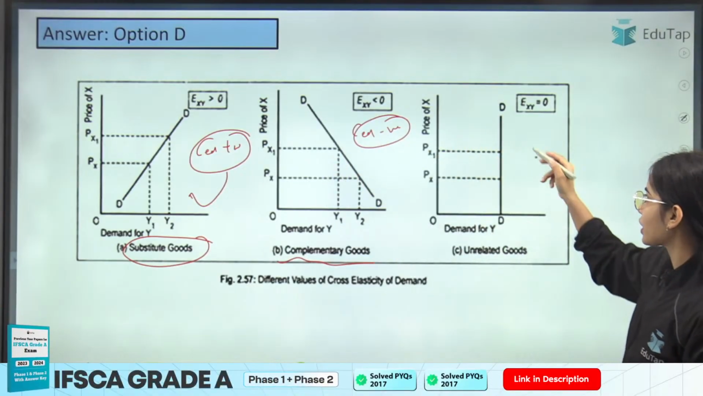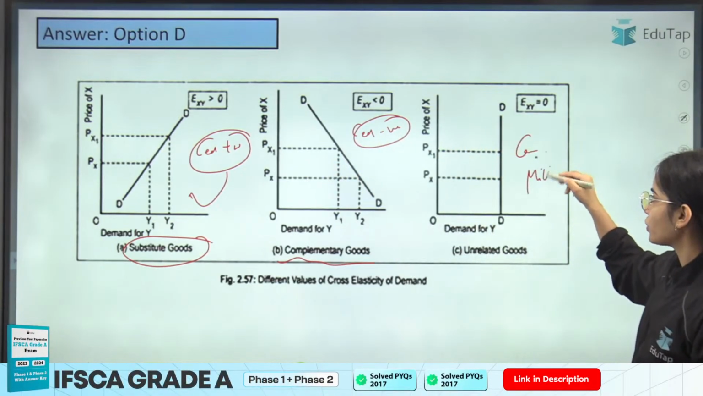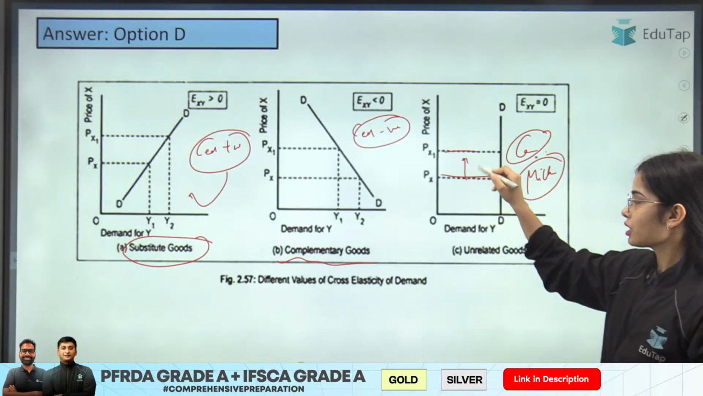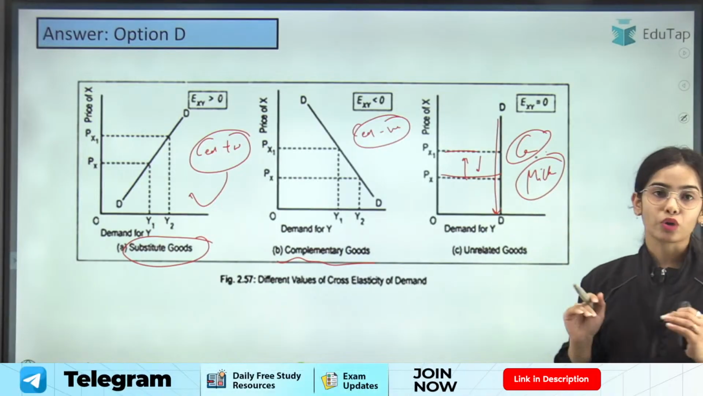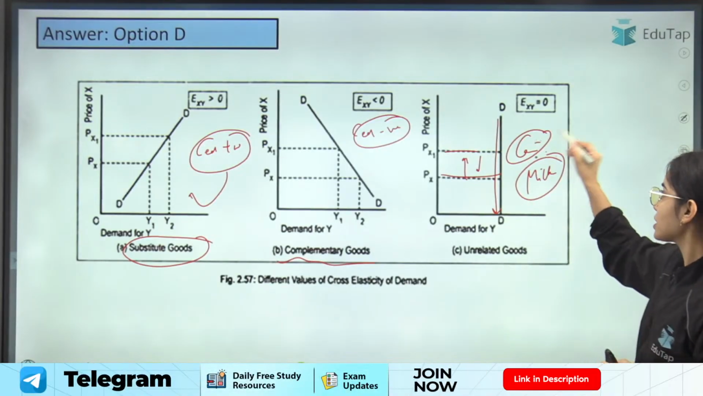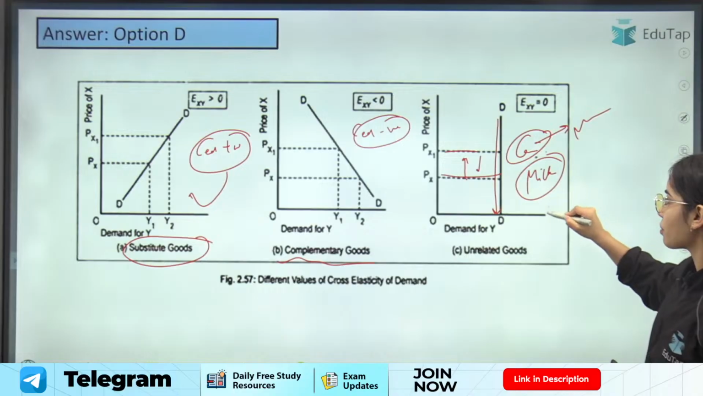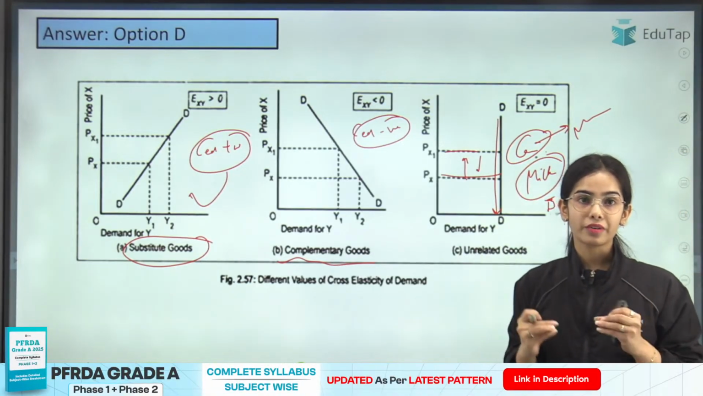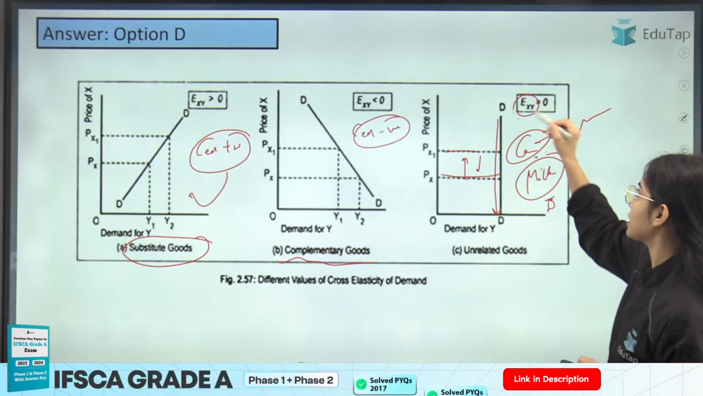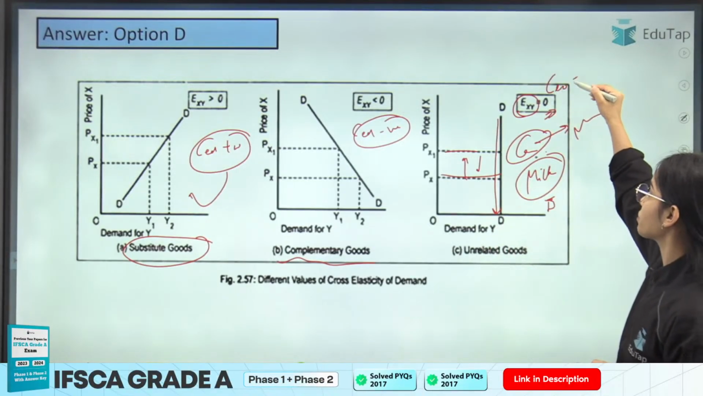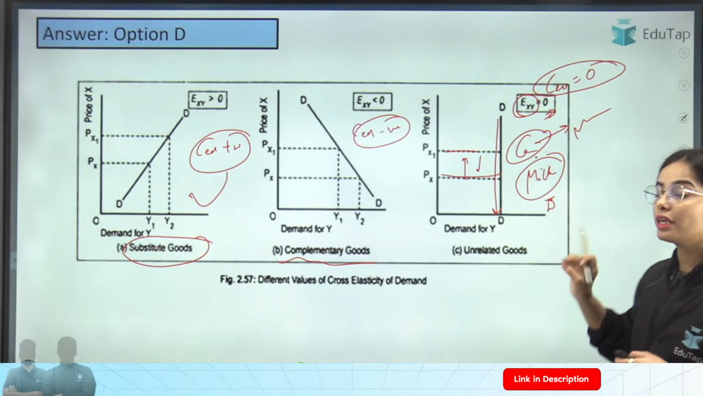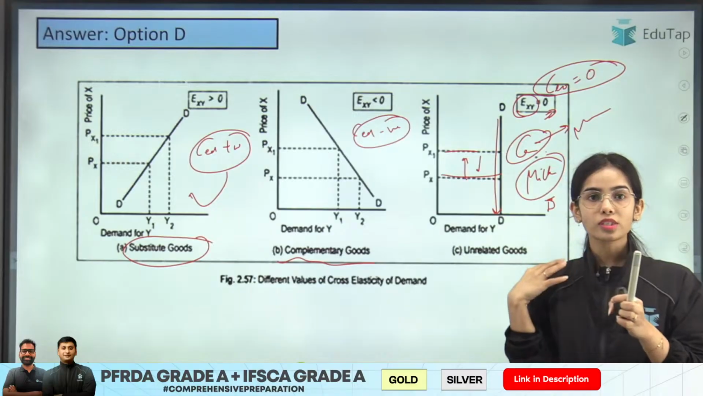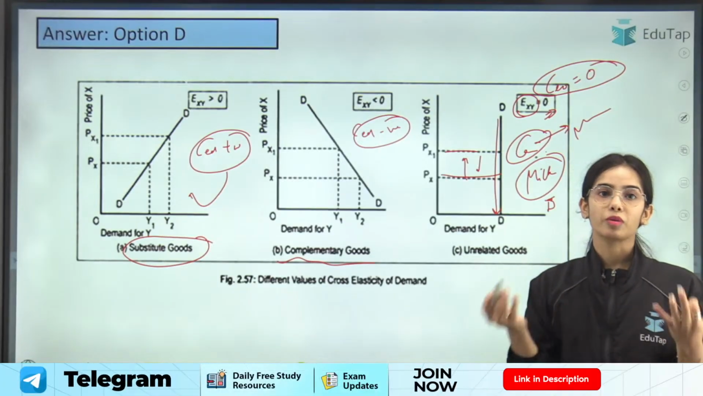And when we are talking about car and milk, they don't have a direct relationship. So even if the price of car is changing, the demand for milk is not going to change, because they are unrelated goods. So in the case of unrelated goods, the cross elasticity of demand is equal to 0. Like my t-shirt has no relationship with this pen, so the cross elasticity of demand between these two goods will be 0.